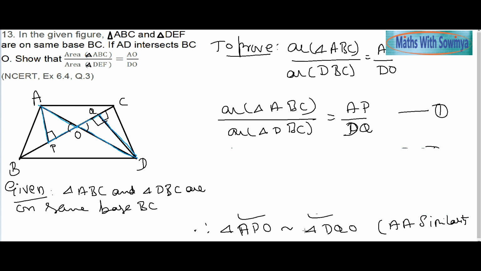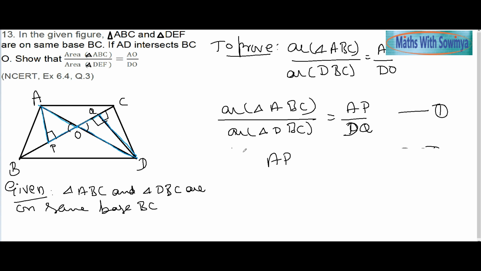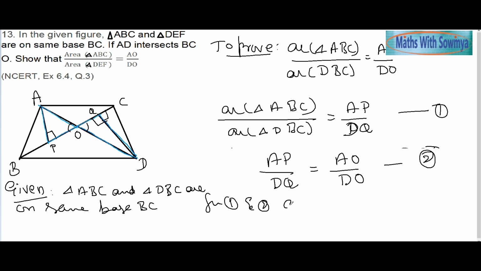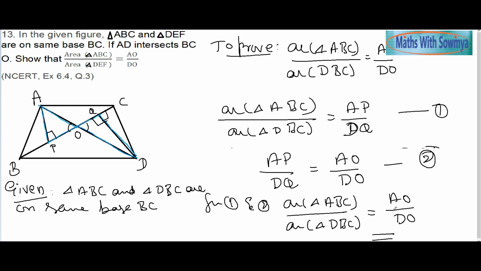Because the two triangles are similar now, their corresponding sides are proportional. So that means AP by DQ is equal to AO by DO. I call it 2. So from 1 and 2, I can easily say that the area of triangle ABC by the area of triangle DBC will be equal to AO by DO, because AP by DQ is equal to AO by DO. Hence we prove the given question.